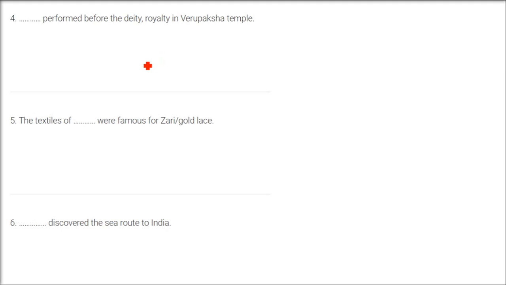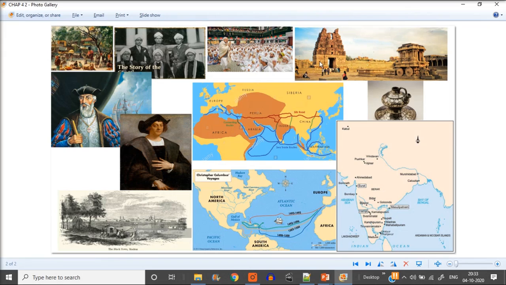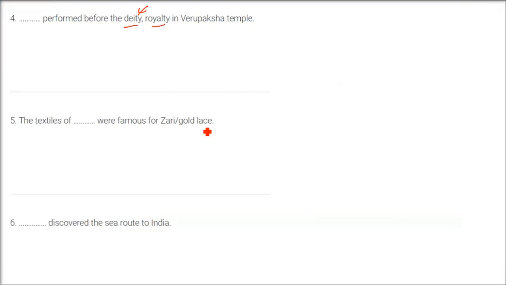Devadasis performed before the deity, royalty in Virupaksha temple. So who performed before the deity? Deity means gods and goddesses. Royalty means the king, the Raja and all his royal court members. Virupaksha temple is a Lord Shiva temple. Where? We are talking about Hampi. You will see this Virupaksha temple on your 50 rupees note also. So let me show you here. This is the Hampi 50 rupees note. You have this Hampi picture. Okay. So this Devadasi, that is those women who are devoted to God.